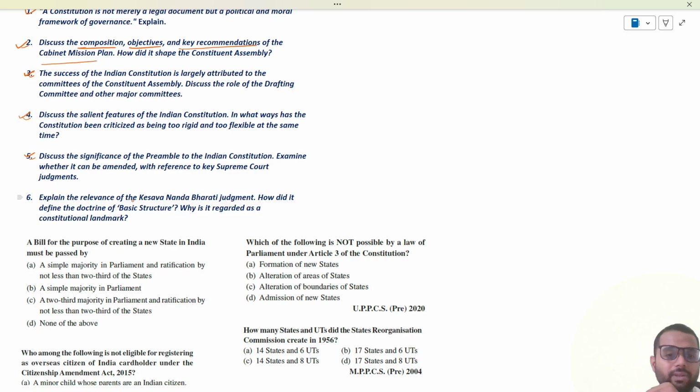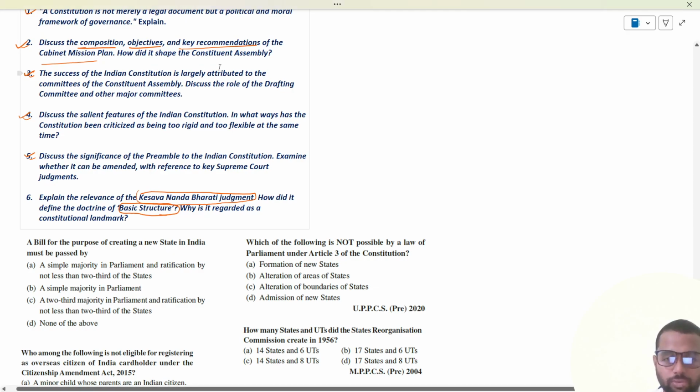Question number six, explain the relevance of the Kesavananda Bharati case judgment. How did it define the doctrine of basic structure? Basic structure doctrine that you have to discuss. Background for the Kesavananda Bharati case you have to discuss. On what ground the case was registered, what the Supreme Court observed, and why it is regarded as a constitutional landmark, because it opened the gate. We have discussed that Schedule 9 was introduced, and blanket coverage to all the laws placed in it was given, but once judicial review was put under the basic structure doctrine, that blanket protection to all the laws in Schedule 9 was removed.